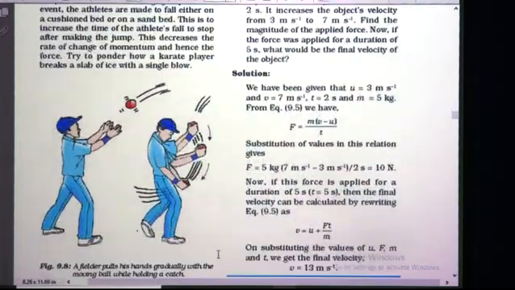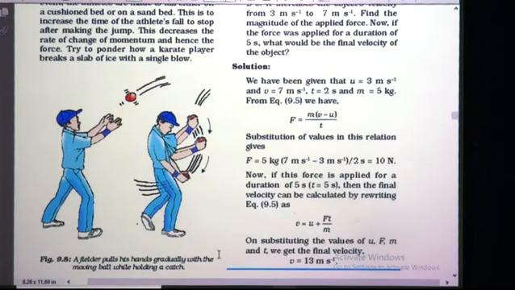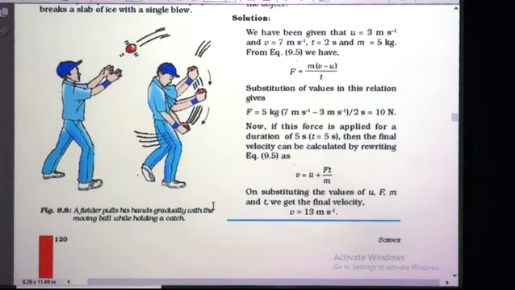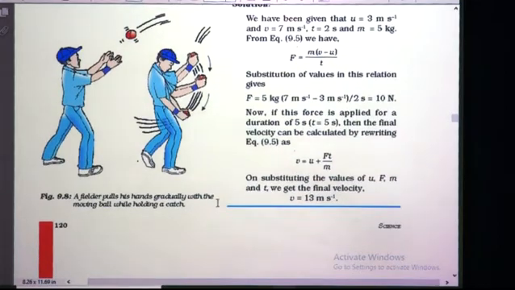Now see, this is the action in which catching a fast moving ball is shown. You can see here the hand is pulled down, taken in the backward direction, to increase the time period. A fielder pulls his hands gradually with the moving ball while holding a cricket catch.